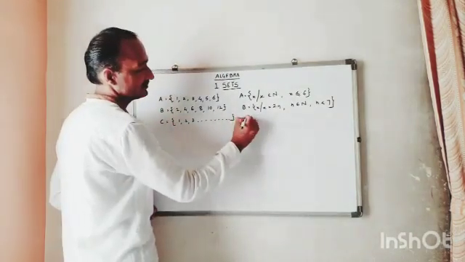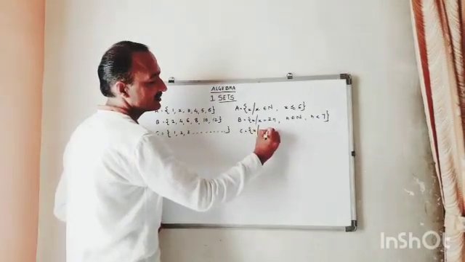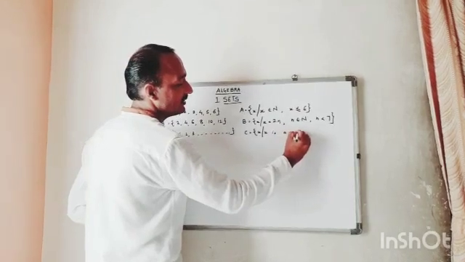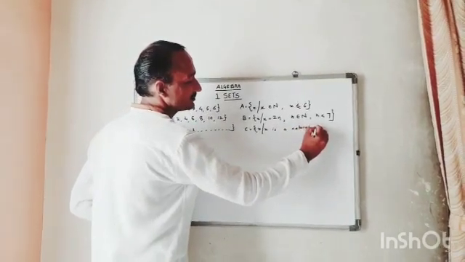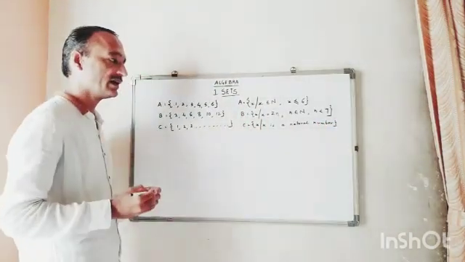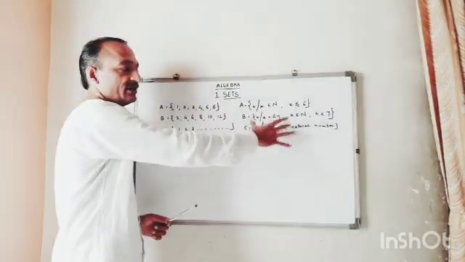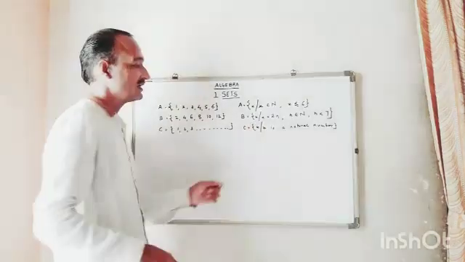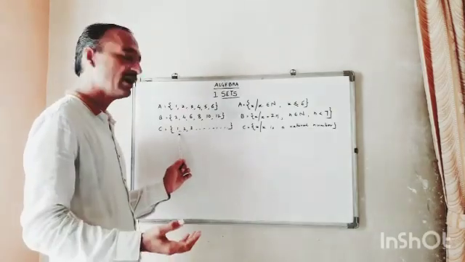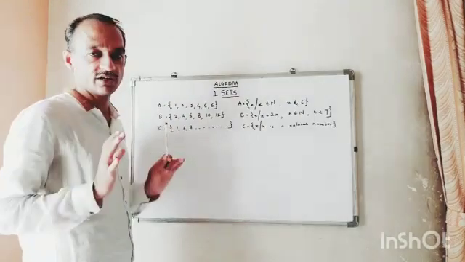Now here C. C is a set of x where x is a natural number. I think I am clear with this. See, listing and abbreviation or rule method. That is, C is a set of x where x is a natural number. Now which natural number? Maybe 1, maybe 2, maybe 3, maybe 100, maybe lakhs, maybe crores, whatever. So these all are natural numbers.